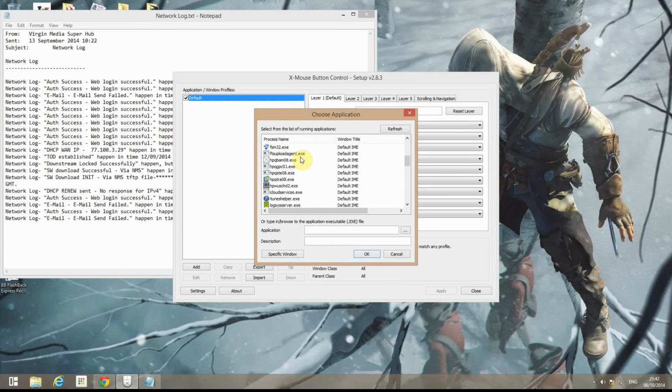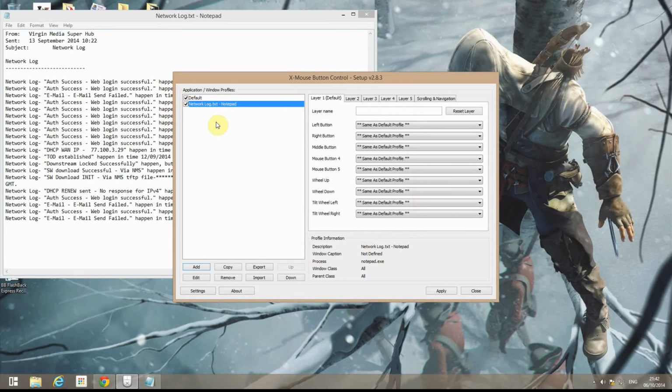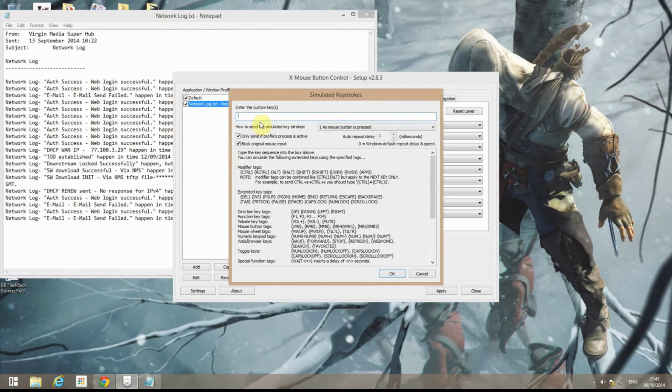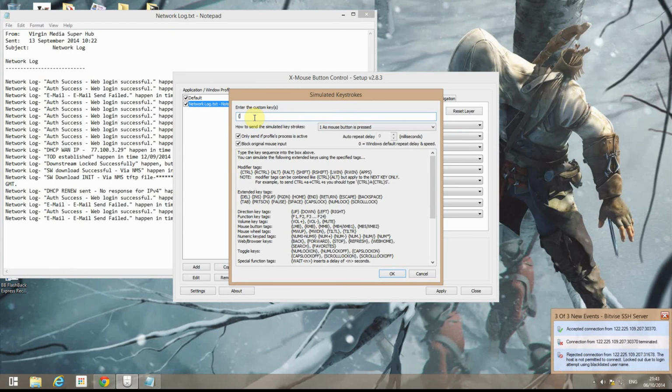So find it, we'll choose Notepad.exe for this. And change mouse button 4 to say F6. Scroll down until you find simulated keys. Now to do the F6 key, you do a curly brace and capital F and 6 and close your curly brace.